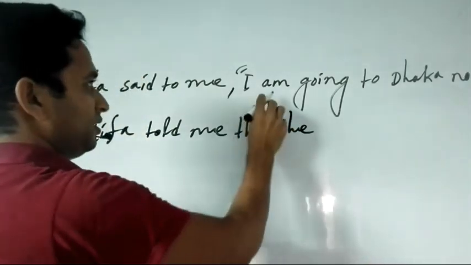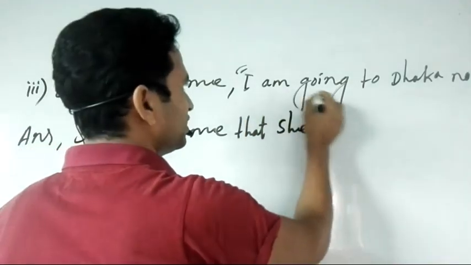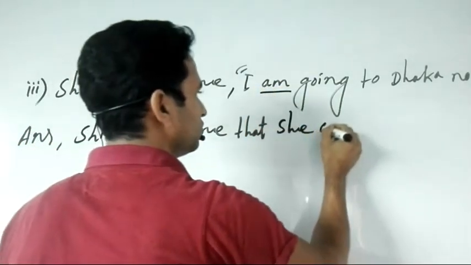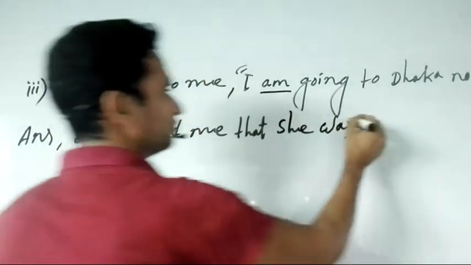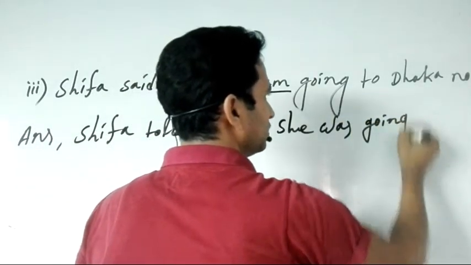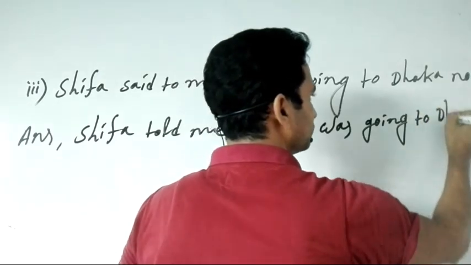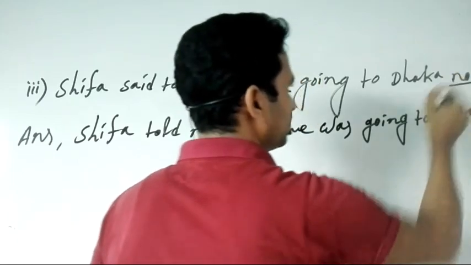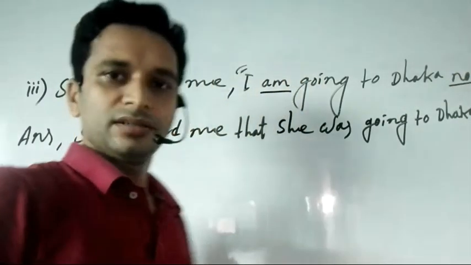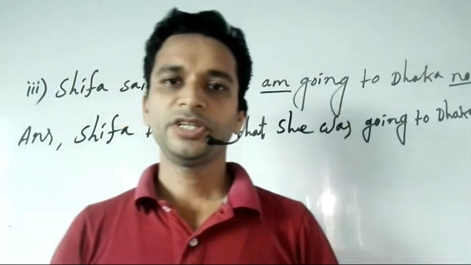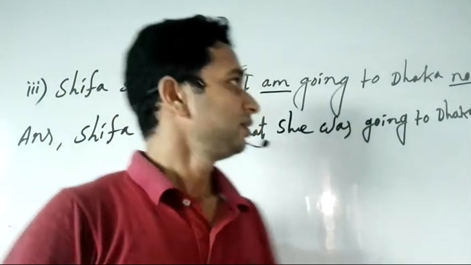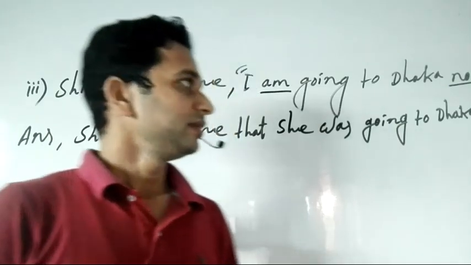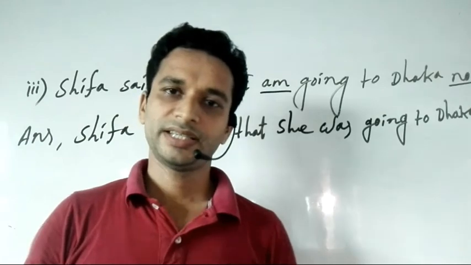If we turn this present continuous into past continuous, we should change only the form of the auxiliary verb. Was. She was going to Dhaka. Now another fact: the word now mentions time. Time-mentioning words like now, today, tomorrow, yesterday always change their forms.